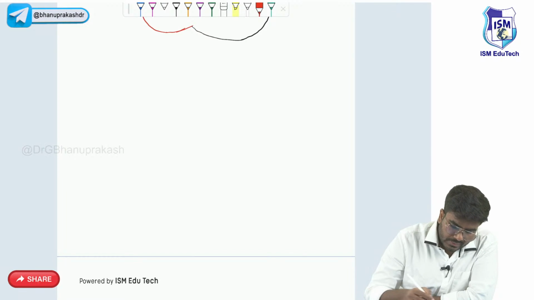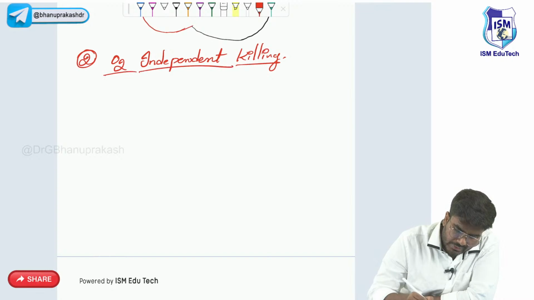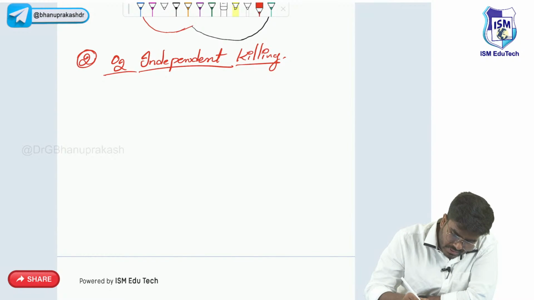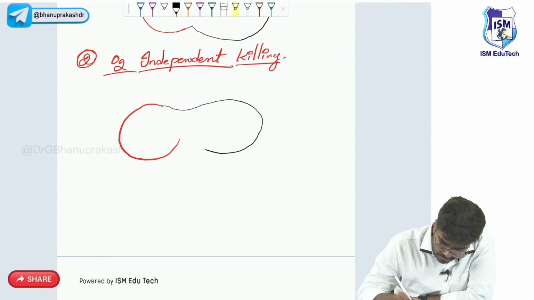For example, there is another type. Okay, the other type is oxygen independent killing. This is very easy. In oxygen independent killing, this is not that effective. So what happens here is simple. Here is your lysosome, here is your phagosome. Both lysosome and phagosome are fused. Here is the bacteria present.